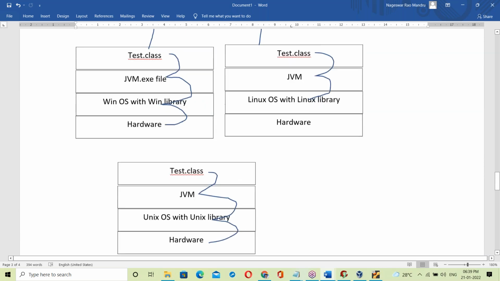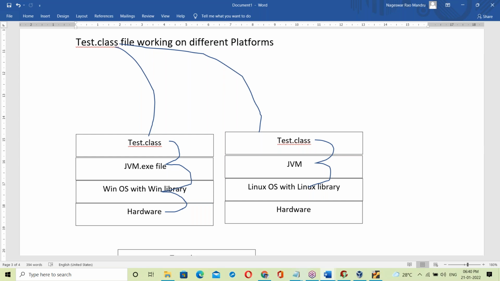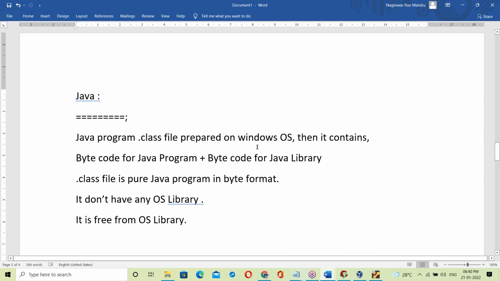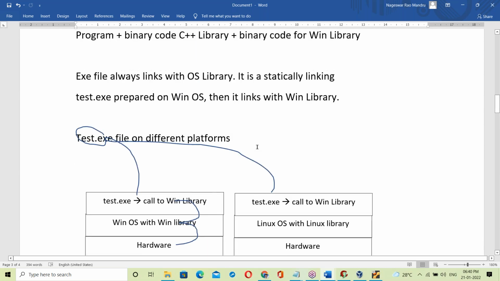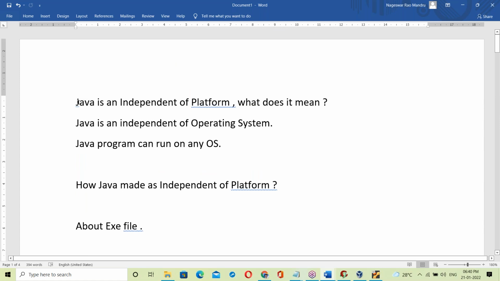This kind of explanation nobody will give, I'm sure, because Java trainers don't have this much knowledge. With Java knowledge alone, no one can explain this. To explain all these things, embedded C knowledge is compulsory, and OS knowledge is a must. Today we started the explanation of platform independence.